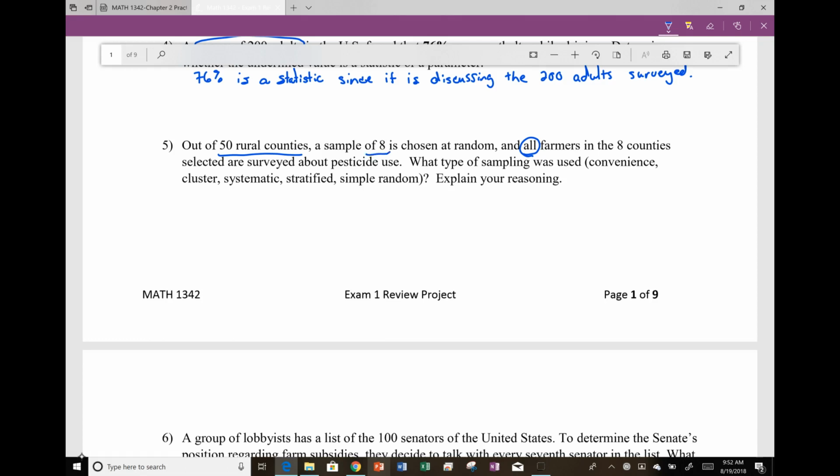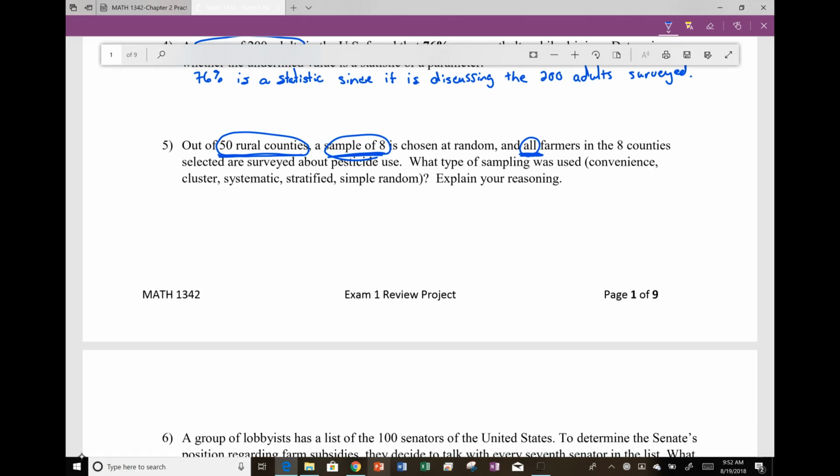A sample of 8 is chosen, and all farmers in these 8 counties are surveyed. So we have broken them up into groups based on their counties. We have taken 8 of those counties, and we asked everyone in those 8 counties about the pesticides.